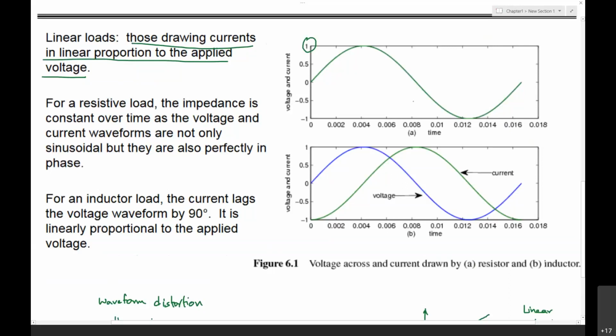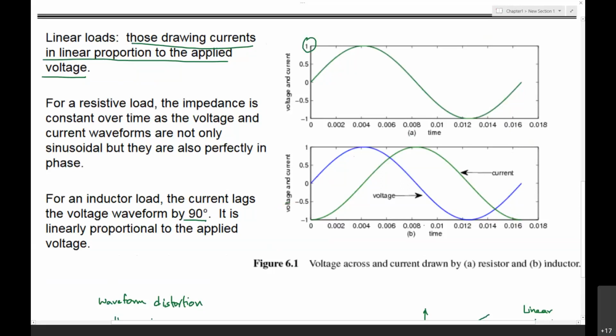This is an example of a linear load. Here, figure B is the case of a pure inductive load. This is also linearly proportional to the applied voltage, but the current is lagging by 90 degrees.